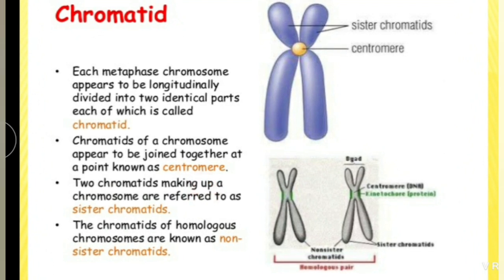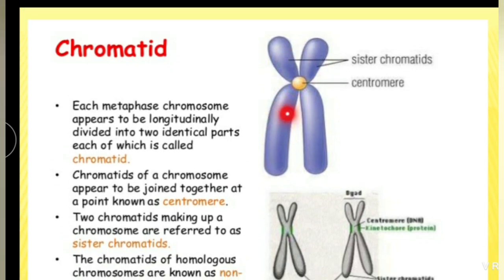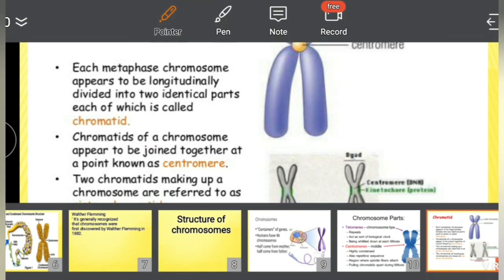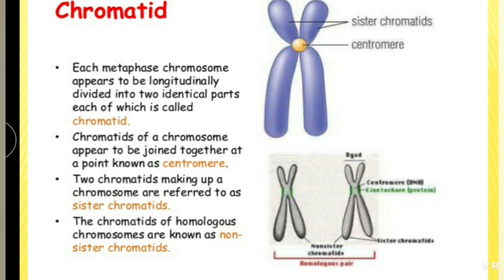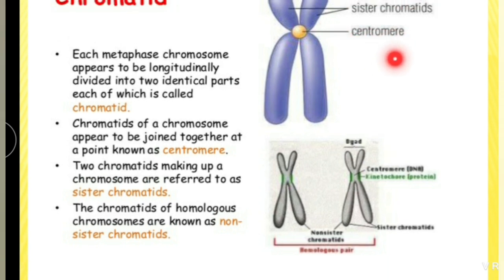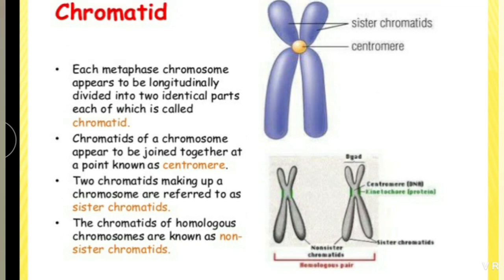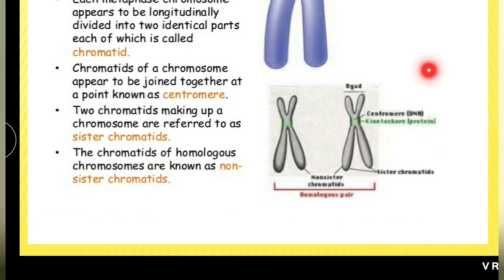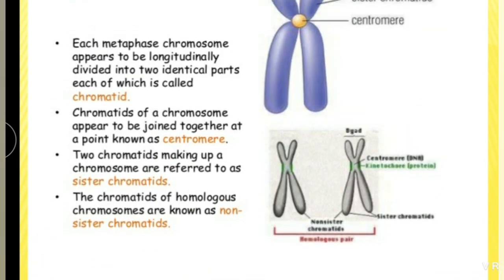Each metaphase chromosome appears to be longitudinally divided into two identical parts. These are the two identical parts, each of which is called a chromatid. The chromatids of a chromosome appear to join together at a point. This point is the centromere. The two chromatids making up a chromosome are referred to as sister chromatids. These two chromatids of the same chromosome are called sister chromatids.